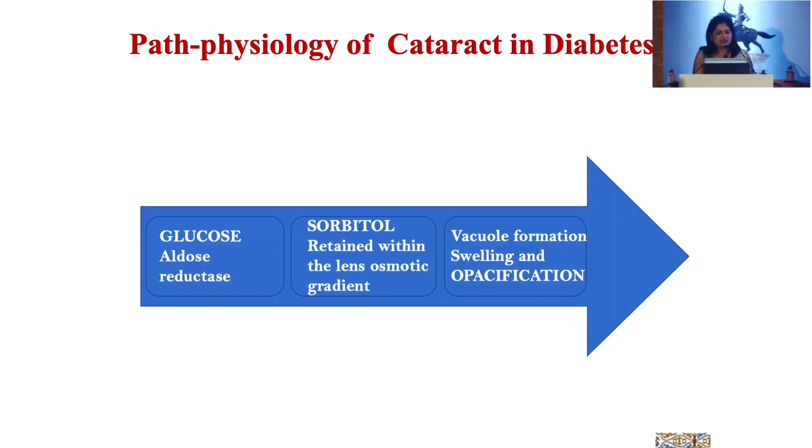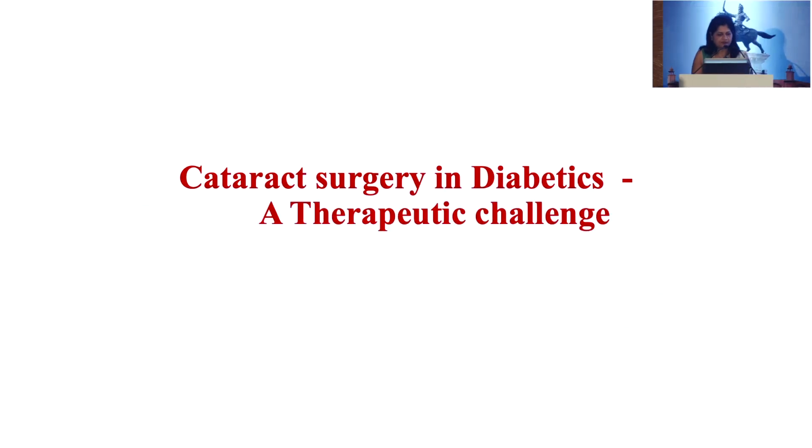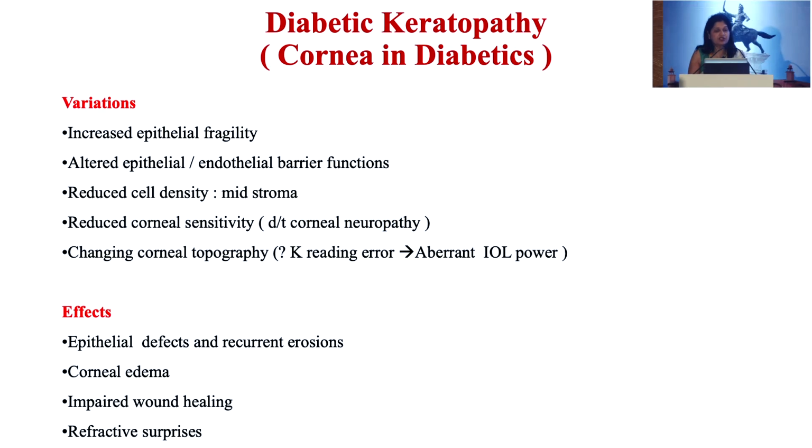The pathophysiology of the cataract is because of glucose and aldose reductase, which causes sorbitol, which is retained within the lens capsule and causes swelling and opacification. Now, why is it a therapeutic challenge? Because of the anatomical variations which we see in patients with diabetes.